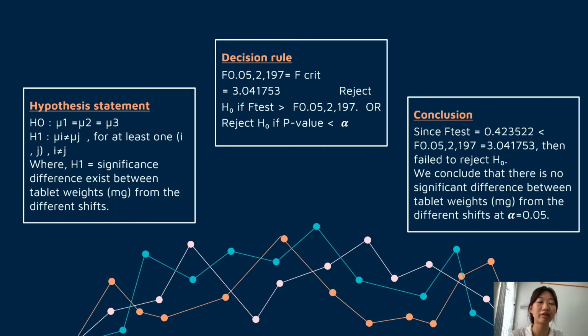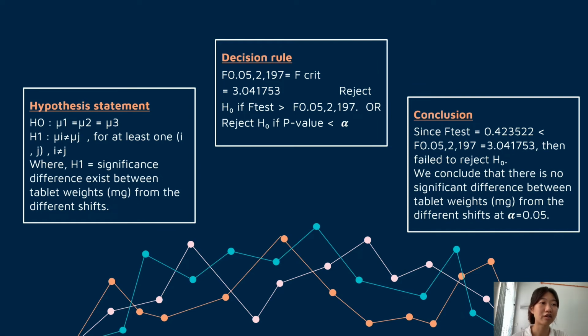Our decision rule is F0.05 equals F critical, which is 3.041753, and we reject H0 if F test is more than F0.05 or if p-value is less than alpha, where our alpha is 0.05.